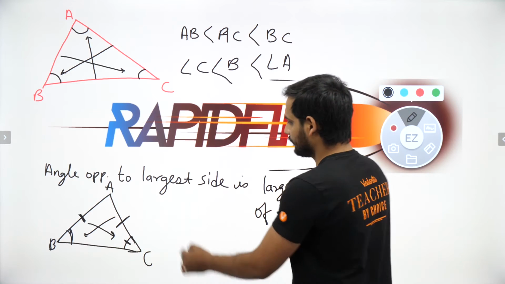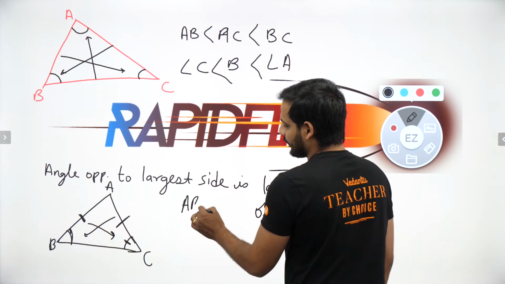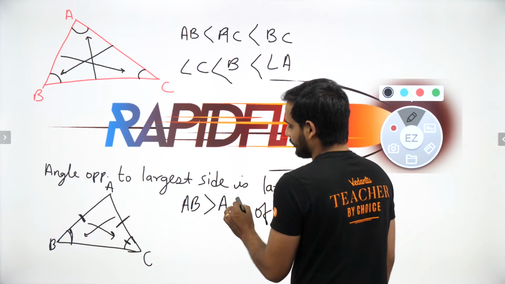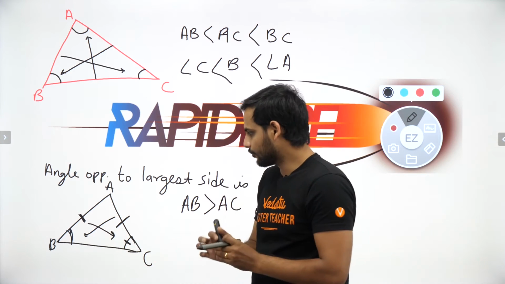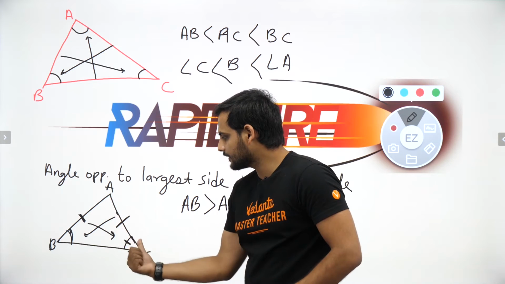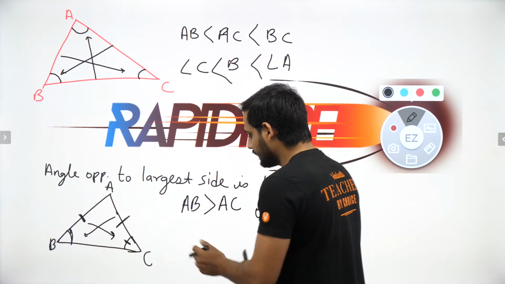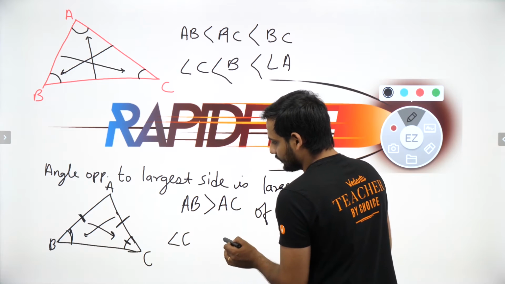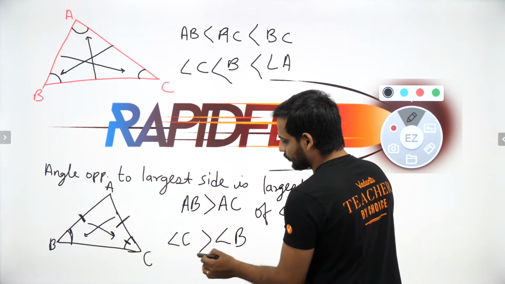Now if you know, bachcho, suppose I told you that AB is greater than AC. Opposite to AB is angle C, so you would have told me, sir, angle C is greater than angle B, right? You would have told me this.